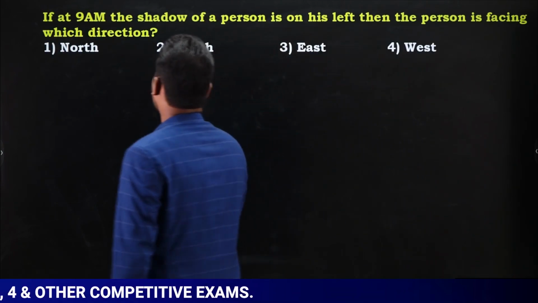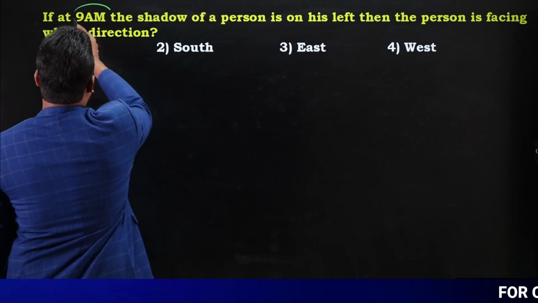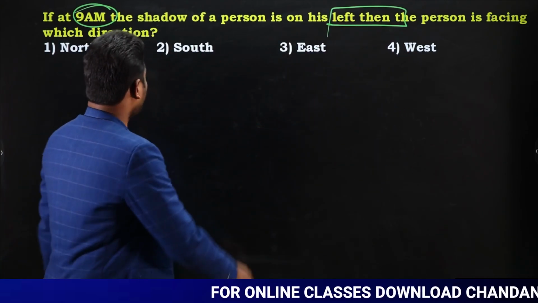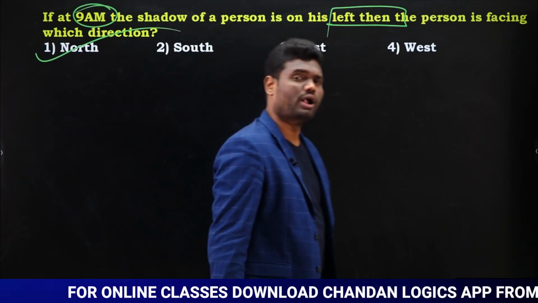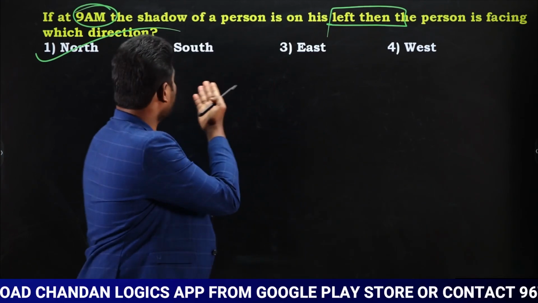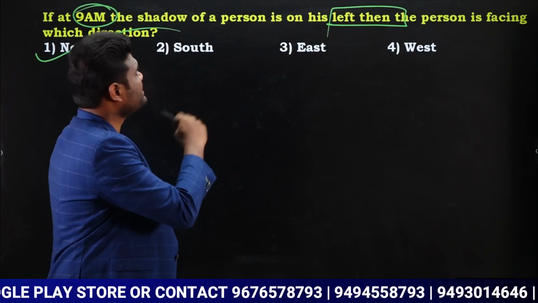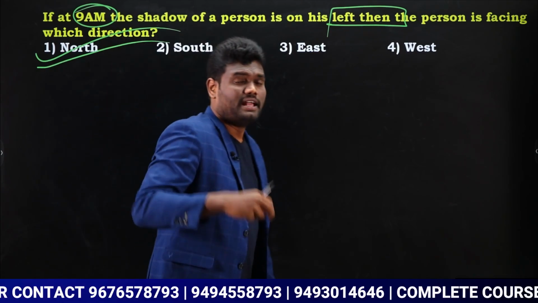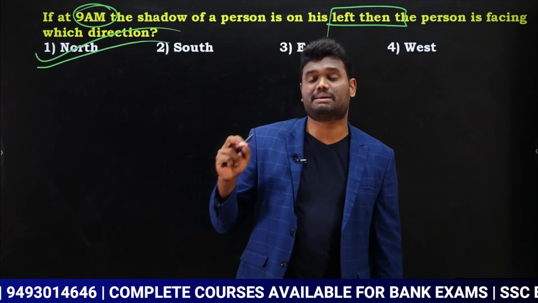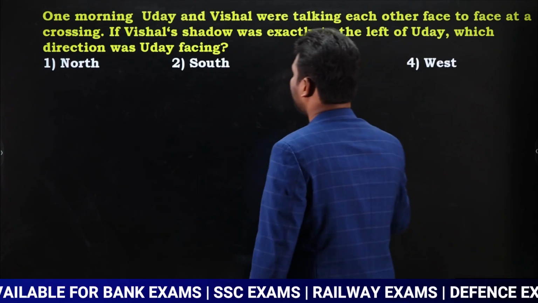At 9 a.m., the shadow of a person is on his left. Then the person is facing towards which direction? 9 a.m. means morning time. Morning time shadow left hand side. Look here. Morning shadow left hand side means the person is facing towards which direction? North direction. Already we have discussed. Yes or no? Morning time shadow left hand side means the person is facing towards north direction. These questions can be answered in a fraction of seconds once you are clear about the concept we have discussed earlier. Very important. If the concept is clear, solving these questions will be very simple.